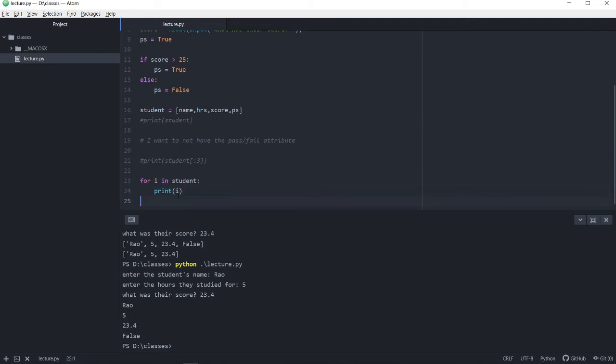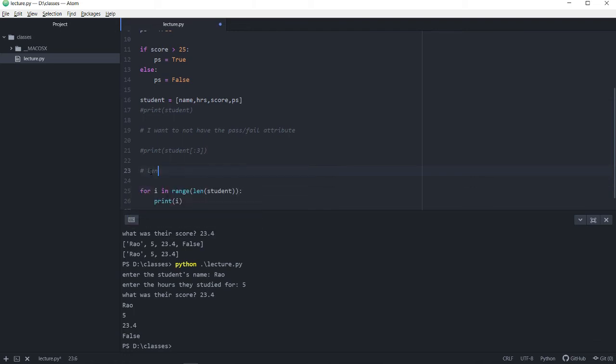I can also write a variation of a for loop here. So let's first use the length function. In the range, I'm going to do for i in range of the length of student. And remember, the length will be evaluated first, and length of student is basically how many elements are currently in that collection, which is 4.